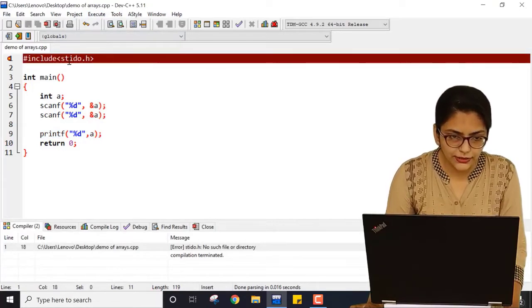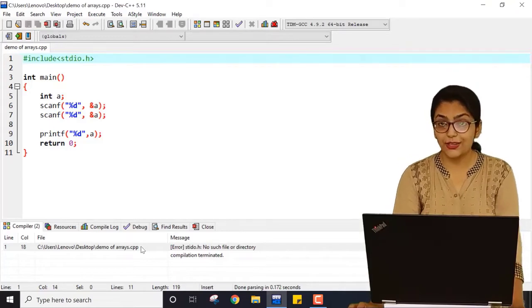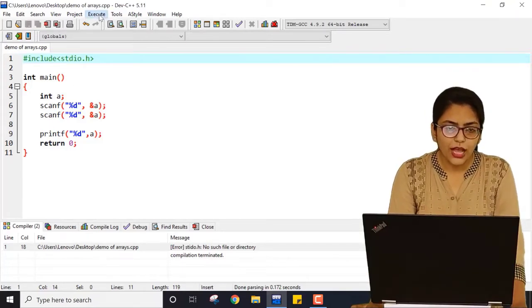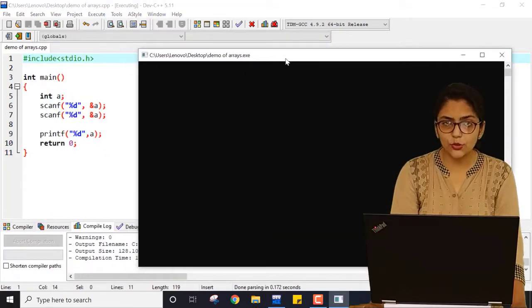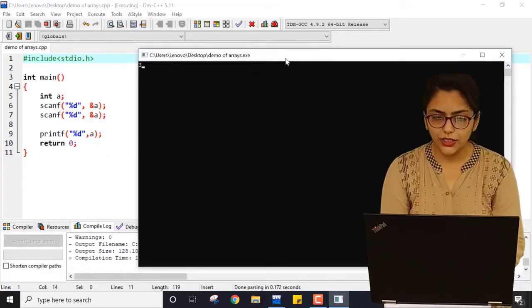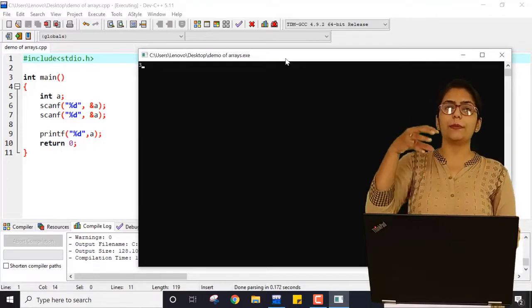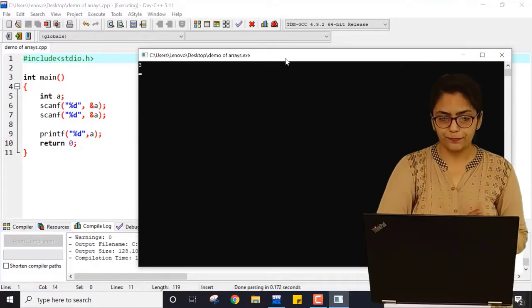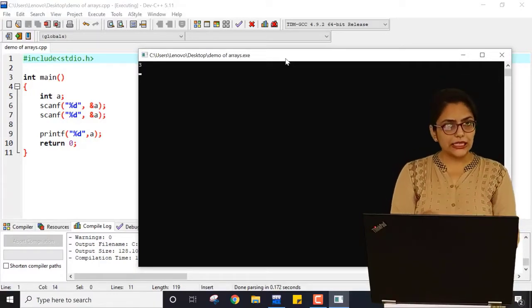Include stdio, the spelling was wrong. Now if I compile it and run it, it is asking me to enter one variable. So I'm entering 3. As soon as I hit enter, the value 3 will be included in my bucket of A. So if I print the value of A right now, it will be 3.